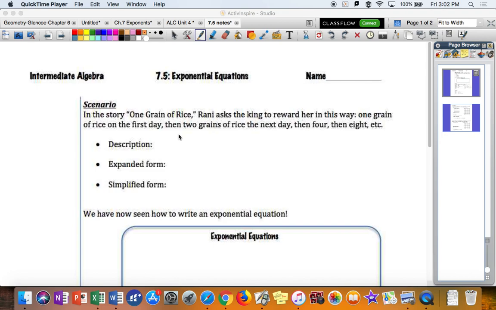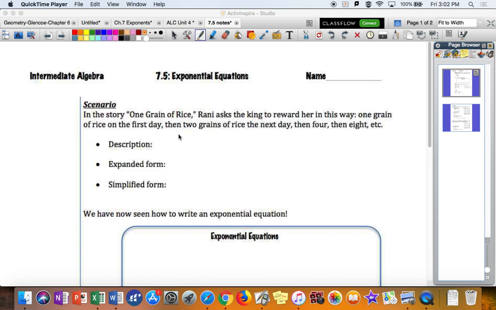And we recalled from that story that by the end of the year, you essentially had more money than the entire United States could ever produce in a particular year. So the amount of growth in that money was very, very substantial and exponential, especially as you got to the end of the year.